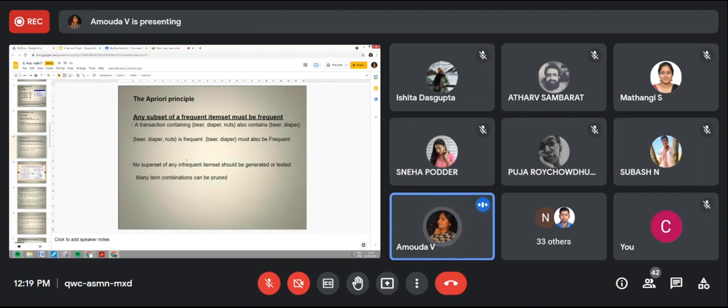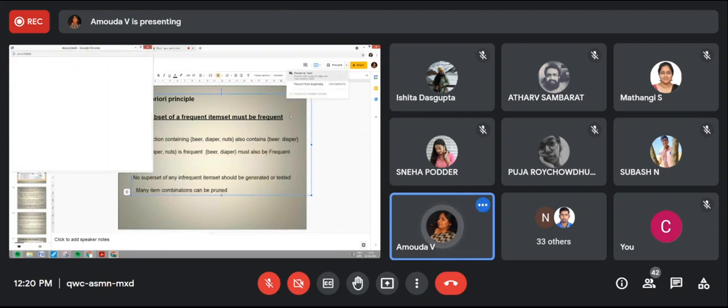In each level we will look at the k item sets to explore the next item set. If the first level is k item sets, the next level is k plus 1 item sets, and we determine the k plus 1 item sets using this property. The property is that any subset of a frequent item set must be frequent. Let me explain.